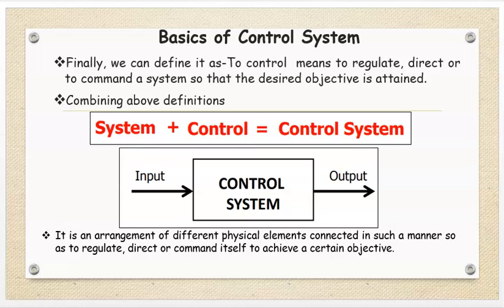Now we will see the basics of control systems. Finally, we can define it as: to control means to regulate, direct or command a system so that the desired objective is attained. Combining the above definitions, we can write system plus control is equal to control system. The same is written in the block diagram. Input is there, control system, output, and again the output is fed back to the input, and the system will run until output is equal to input. A control system is an arrangement of different physical elements connected in such a manner as to regulate, direct or command itself to achieve a certain objective.